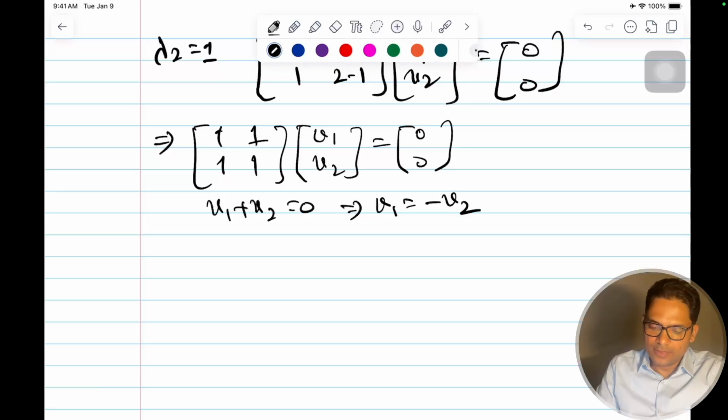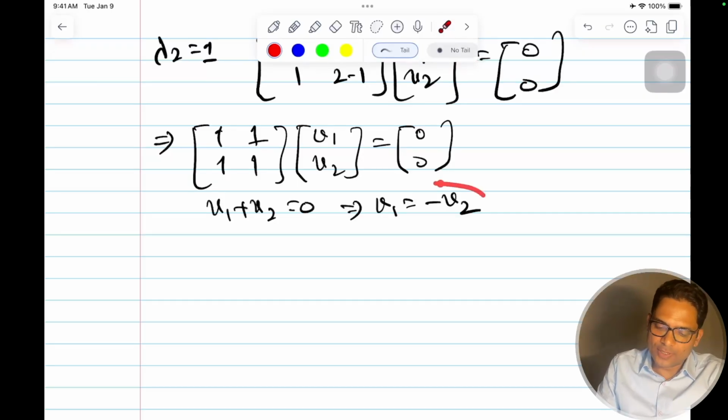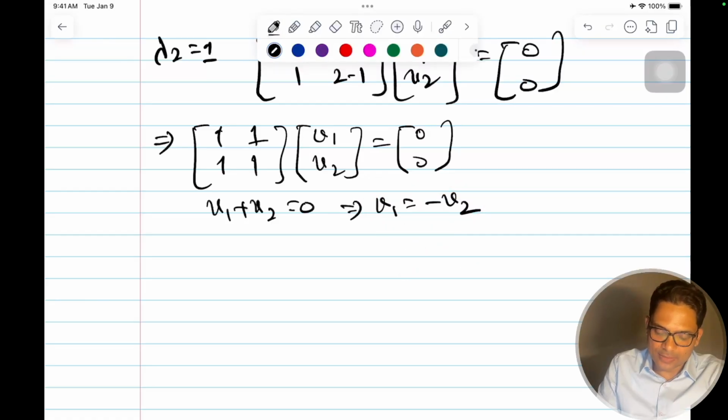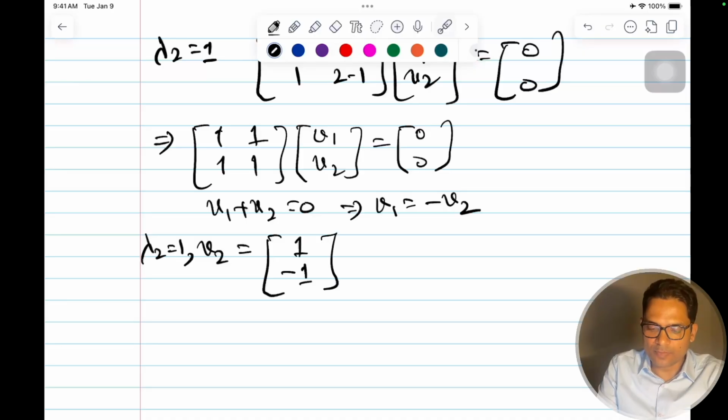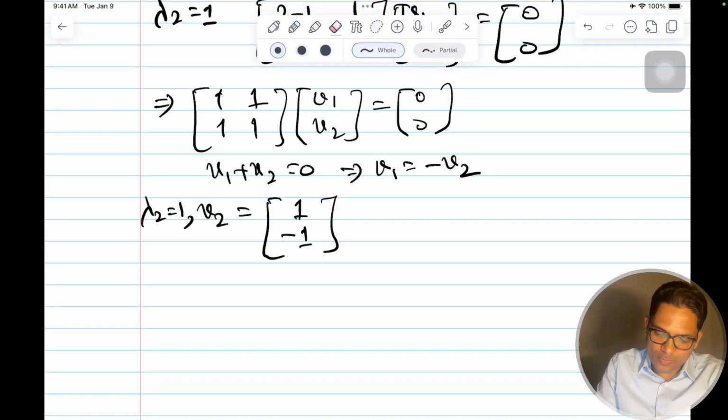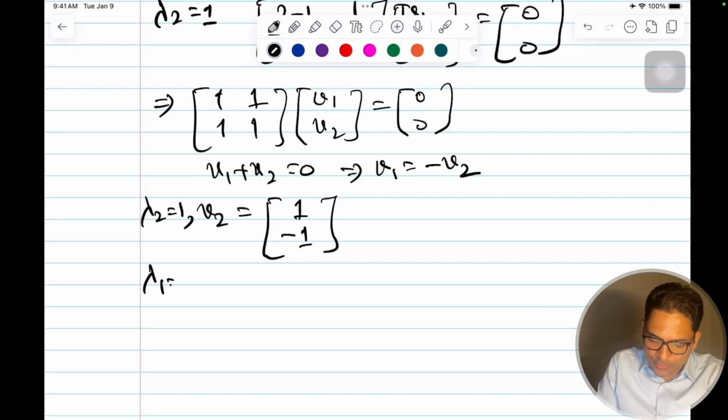So what does this mean? Anything on the x equal to minus y, or y equal to minus x axis. So where will it be? I can take the smallest one. So here my v2 corresponding to lambda 2 is equal to 1 will be 1, and I can take minus 1. So these are my two vectors. This is v2, and for v1, this was lambda 1 equal to 2. I had v1, this was 1, 1.